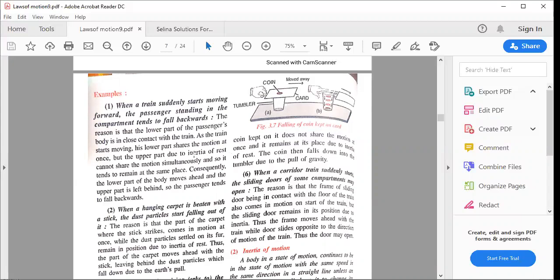Okay, the upper part due to inertia of rest cannot share the motion simultaneously, and so it tends to remain at the same place. So consequently क्या हो जाता है? The lower part is moving ahead and the upper part is left behind. तो इसलिए पैसेंजर क्या होता है? उसको ऐसा लगता है कि वो पीछे की तरफ गिर रहा है. So the passenger tends to fall backwards. समझ में आया ये? Any doubt in this?